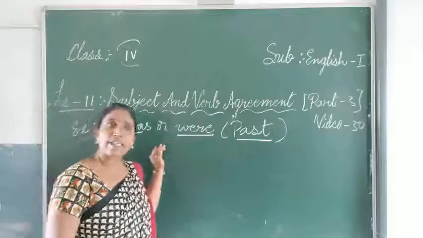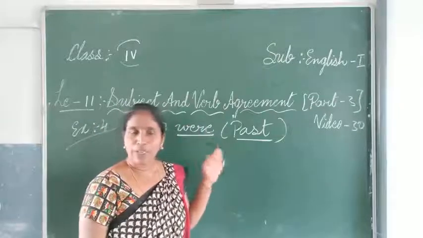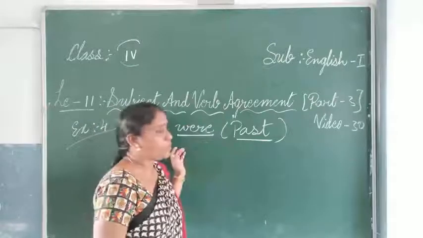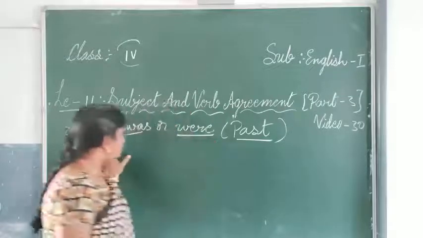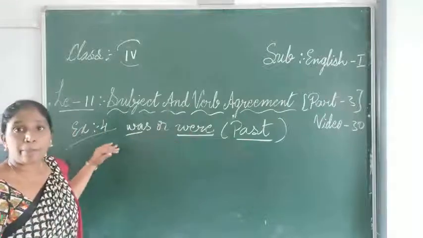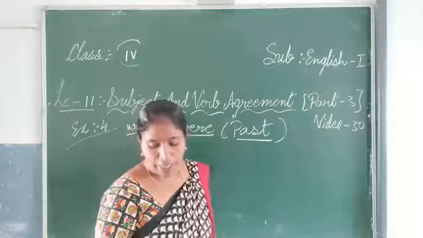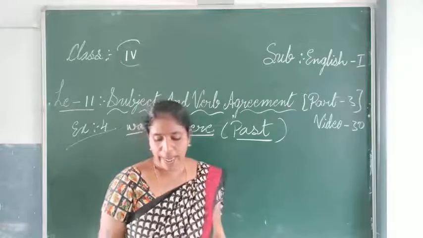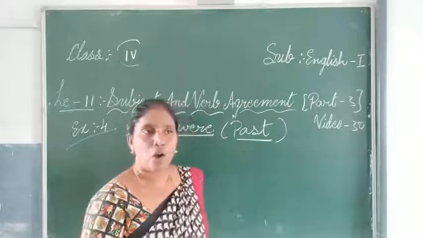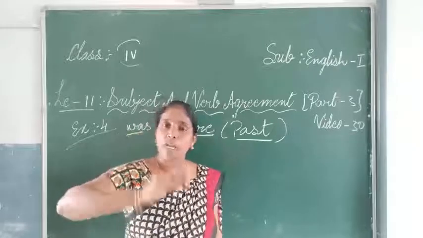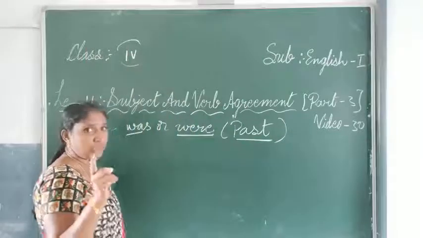So these things have already happened. We have done them. When it is over, then we speak about the past. That we call the past. So this was and were we will be using in the past tense. Now you have to make past tense sentences. Hockey dash a very popular game of India. Hockey means it did not start now, it was a long time ago. So only one thing we are speaking.